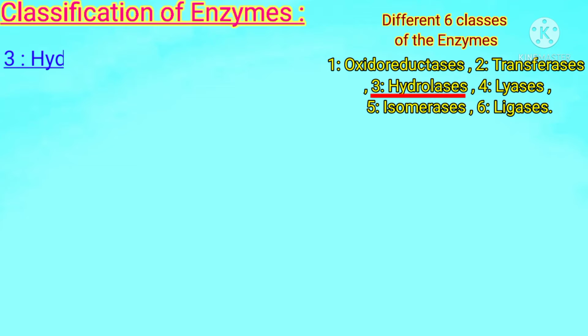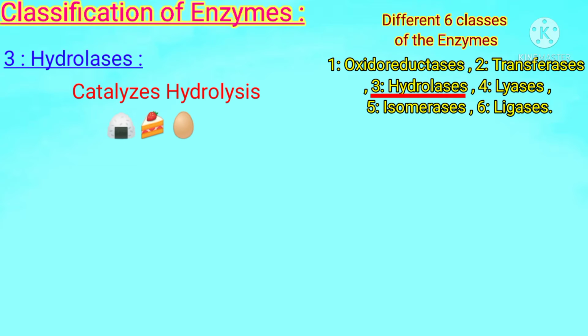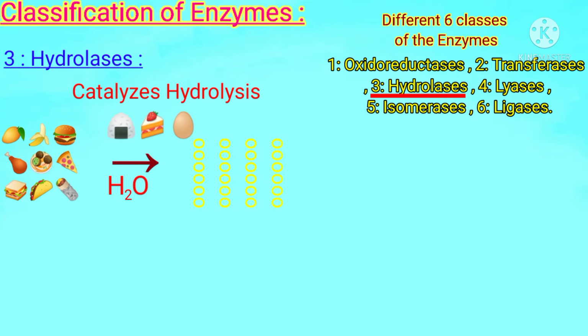The third class is hydrolases. Students, hydrolases catalyze the hydrolysis of different types of organic food molecules like polysaccharides, fats, and proteins. During hydrolysis, larger food molecules are broken down into smaller fragments in the presence of water. That's why hydrolases are also known as digestive or hydrolytic enzymes.